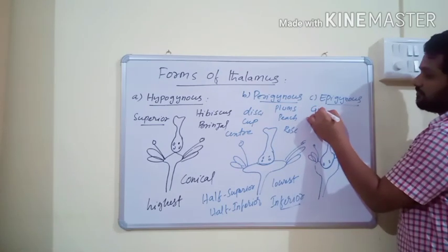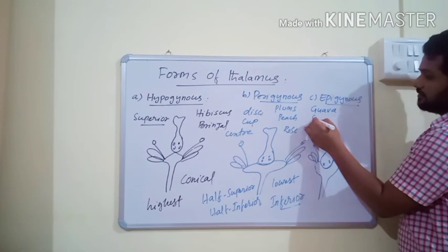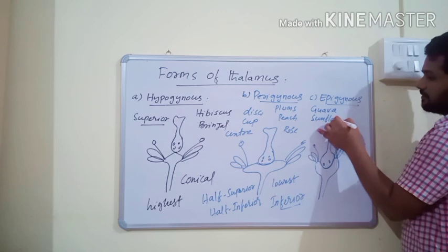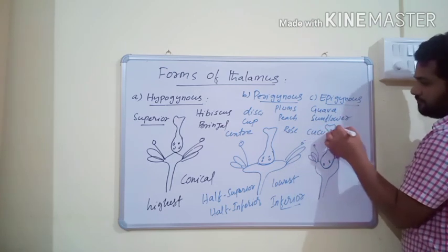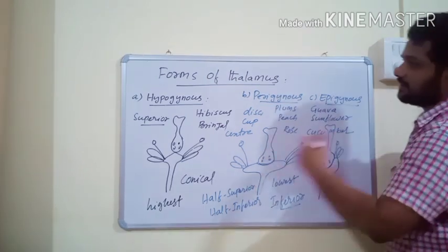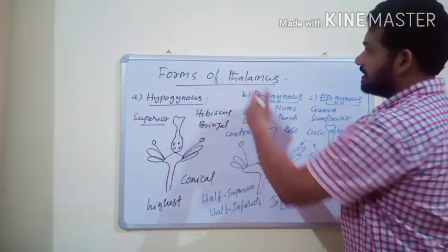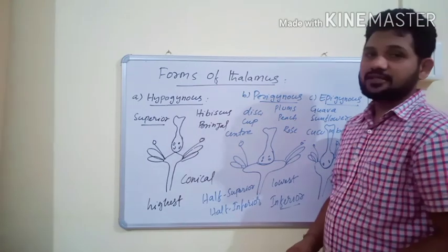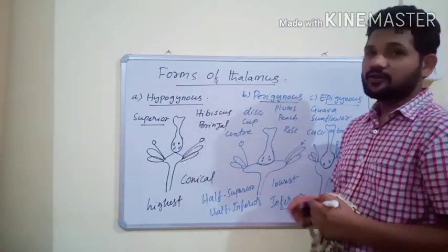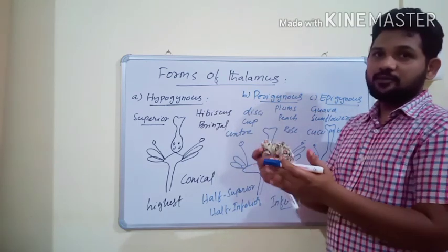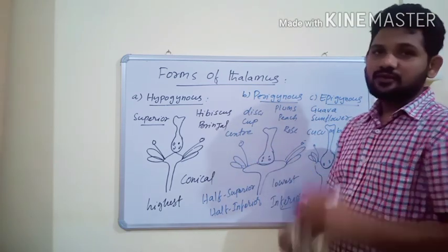And this type of flower is usually found in guava, sunflower, and cucumber. So these are the different types of flowers according to the insertion of the ovary on the thalamus, or forms of thalamus. So with this video, the most important reproductive organ, the flower, is totally complete.